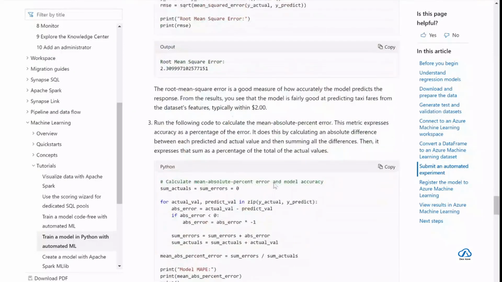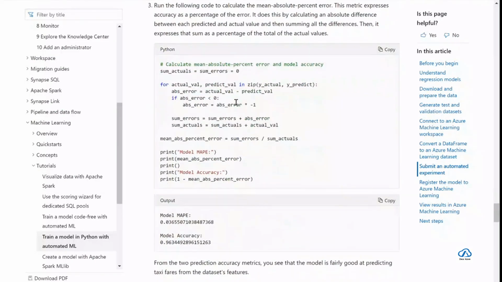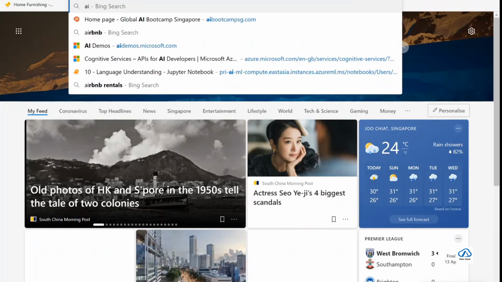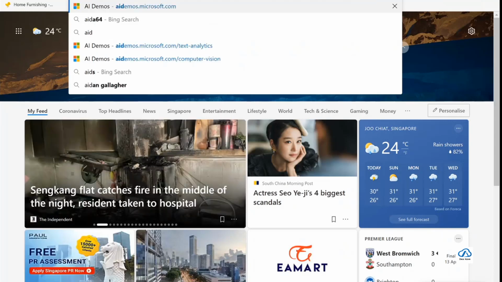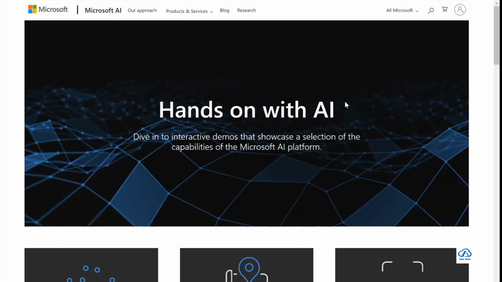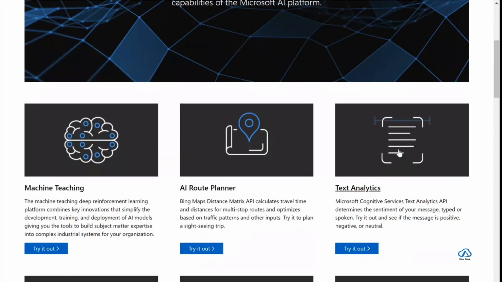So I think we just have a couple of minutes left. I quickly also want to run you through the cognitive services which we can integrate, because that is one of the most common applications which we see in Synapse, right? I won't be running you through all the cognitive services. I will just run through text analytics.